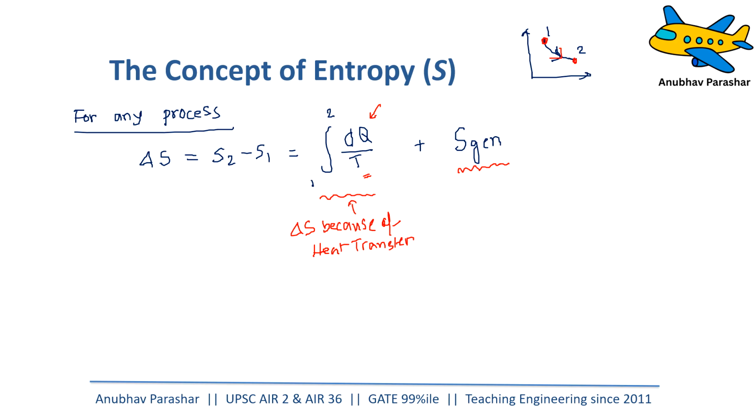Once the kinetic energy is getting converted into heat, the molecular randomness will increase again. So whenever there is any irreversibility, entropy will generate. This is delta S because of irreversibilities.